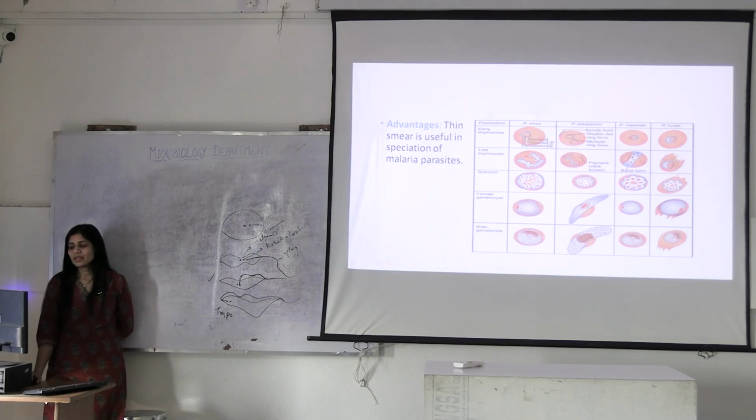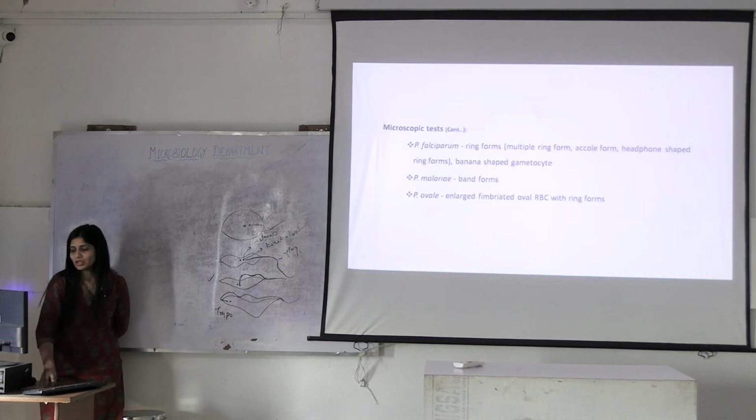Then schizonts, maximum merozoites in Plasmodium vivax. Female gametocyte, banana shaped structure in Plasmodium falciparum. This is how you will distinguish them. These pigments also have different names, like for falciparum, it's known as Maurer spot. So there are different names for the pigments also. This is how you will distinguish them.